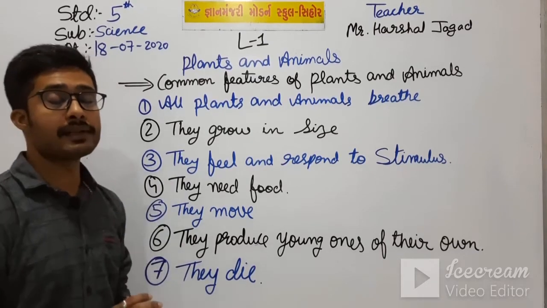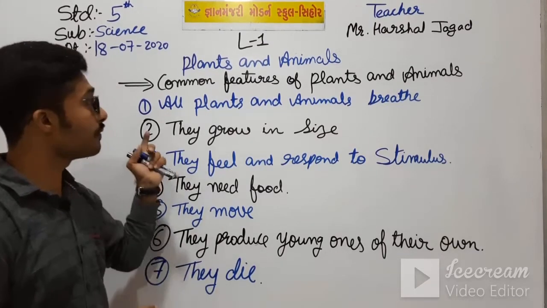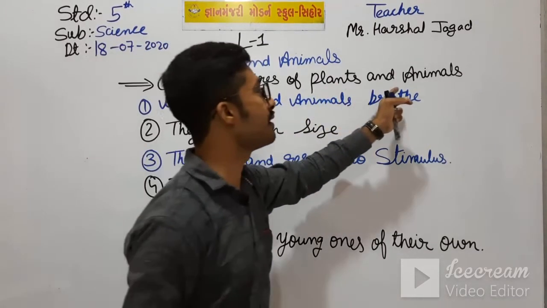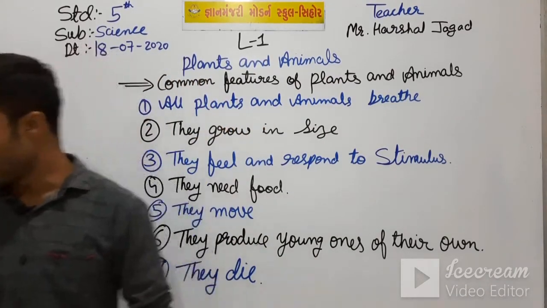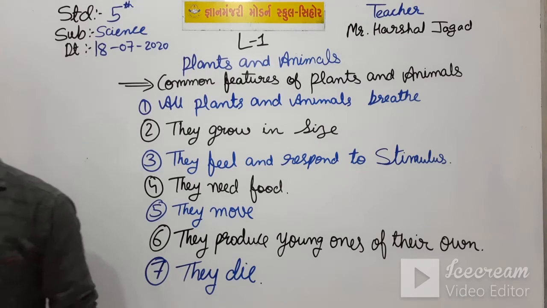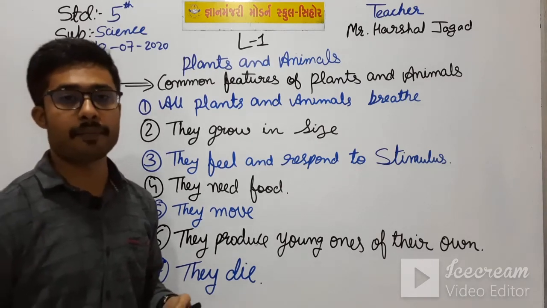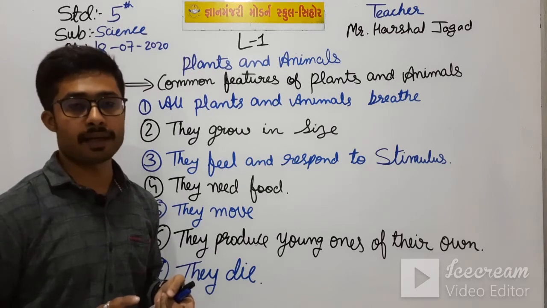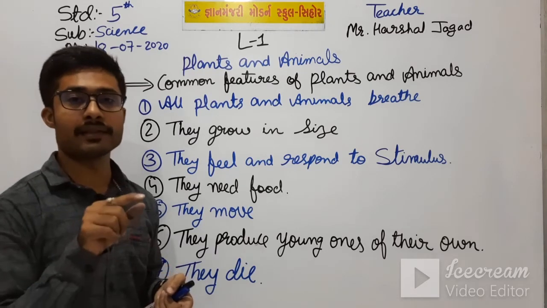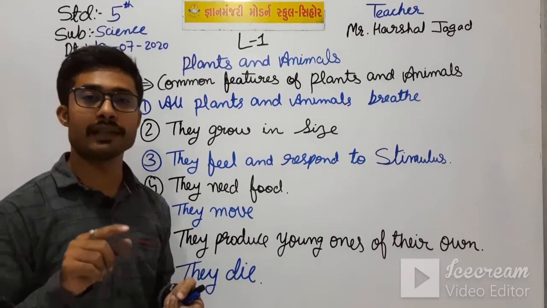So now we will see some differences between plants and animals in these points only. Okay, so first point was almost all plants breathe through their stomata, which means small holes in the leaves.